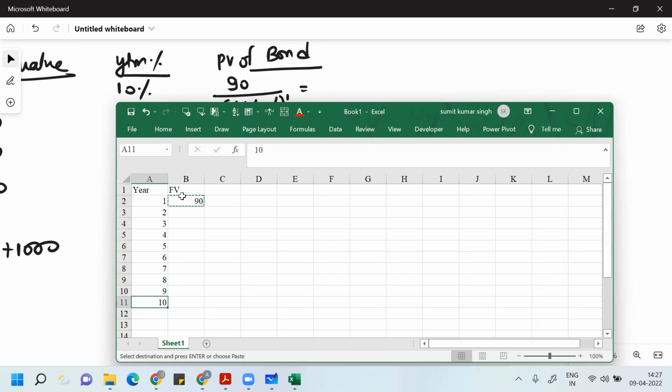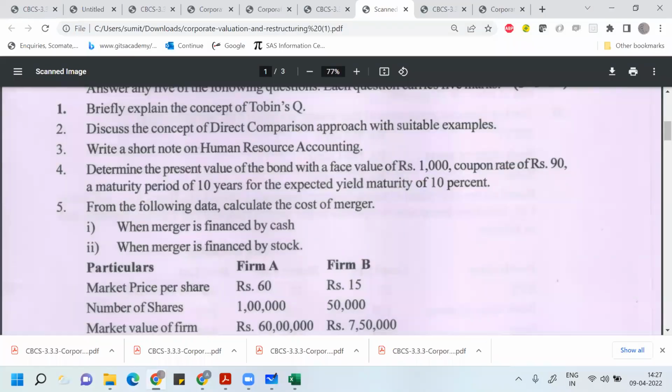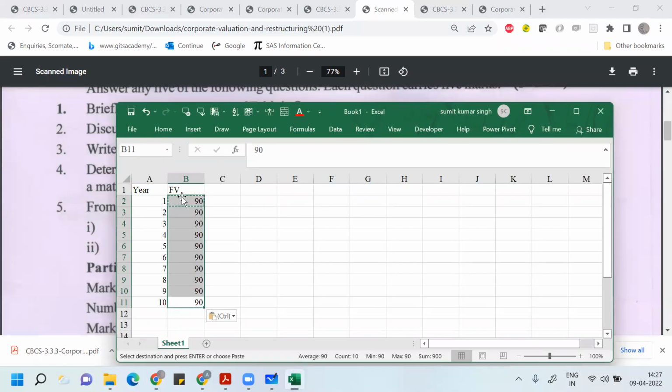Sir, just a second. Can you show the question, sir? One minute. This is the question, question number 4. Because the question paper which I have is different and this one is different. Okay, sir, thank you. You can continue, sir.